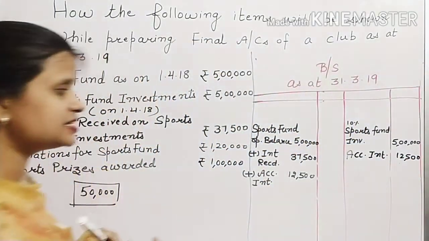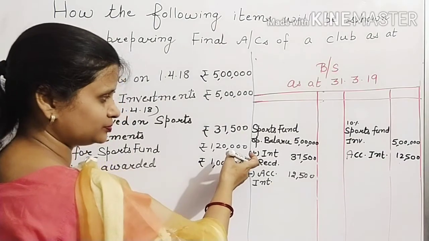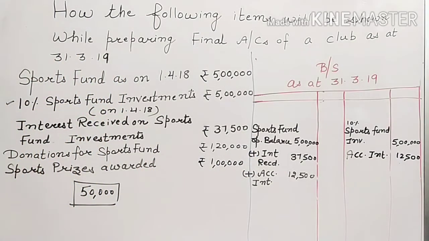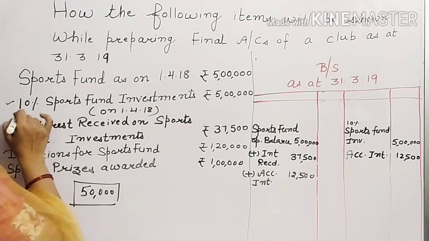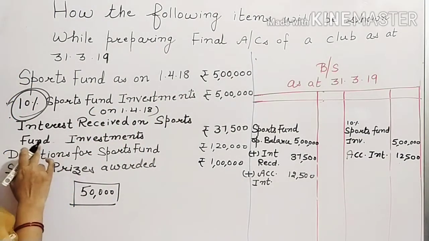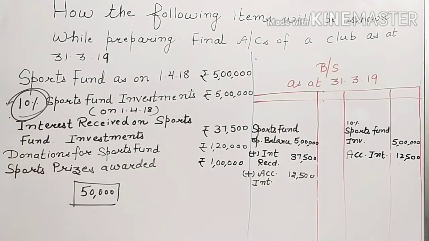I am repeating this point again. Whenever interest received on investment is given, that will be added to the sports fund. And check whether you have received the whole of the interest, or whether there is any implied adjustment. At 10%, the total interest should amount to 50,000. But how much have you received during the year? 37,500. So what about the remaining? The remaining will be the accrued interest.